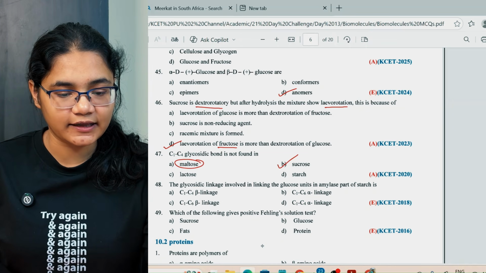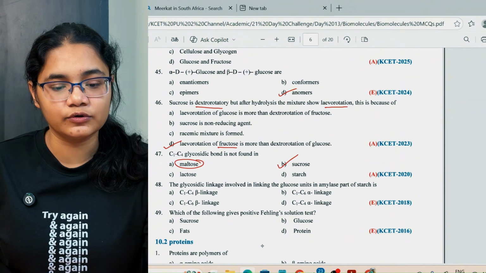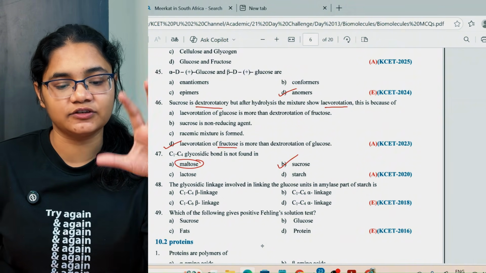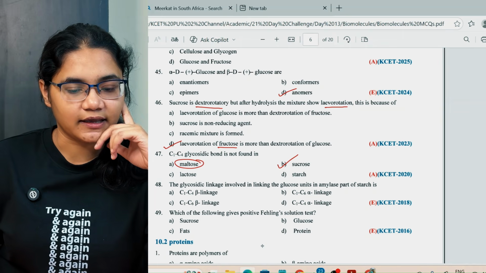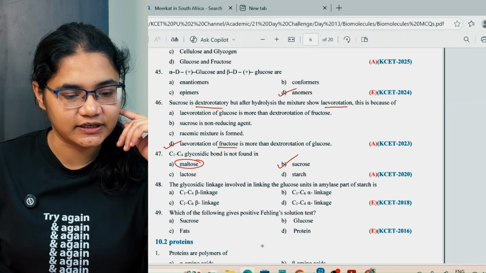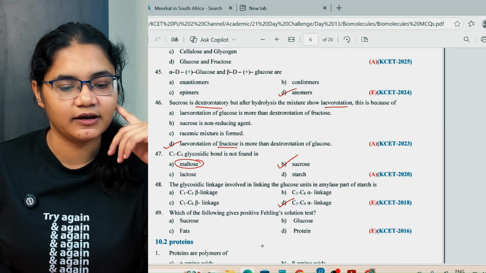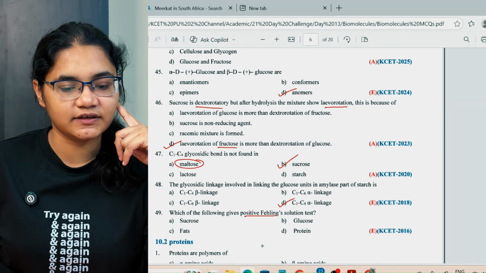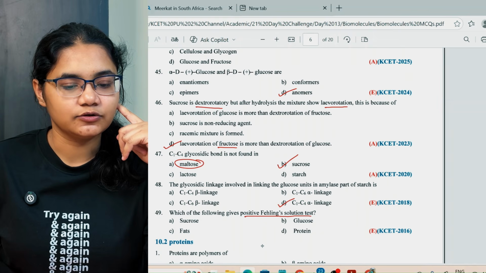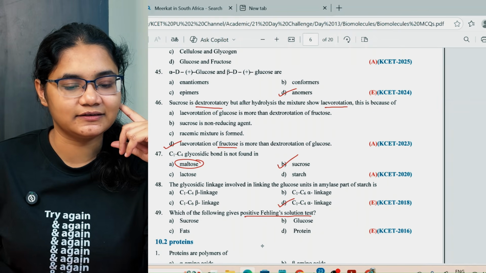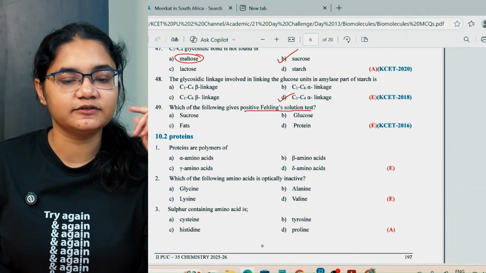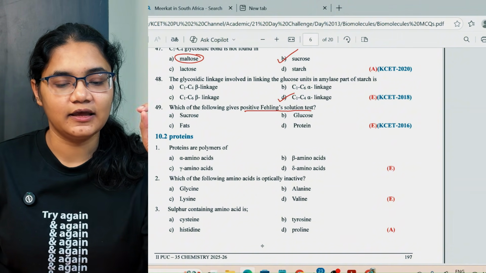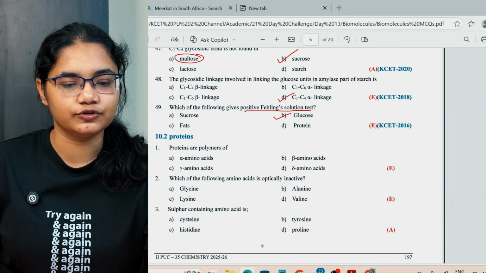Next, the glycosidic linkage involved in linking the glucose units in the amylose part of the starch is. So the amylose part of the starch, the linkage will be C1 to C4, right? C1-C4 alpha linkage. Which of the following gives positive Fehling solution test? The positive Fehling solution test is given by glucose.